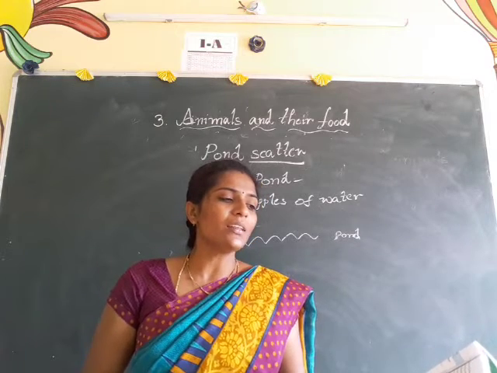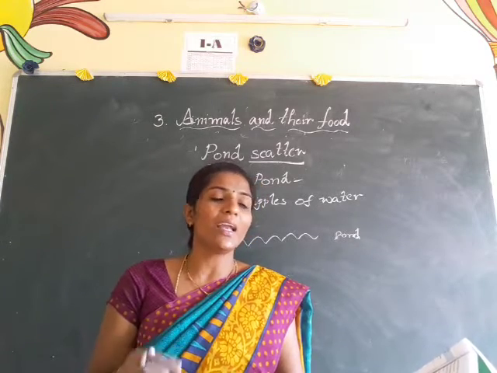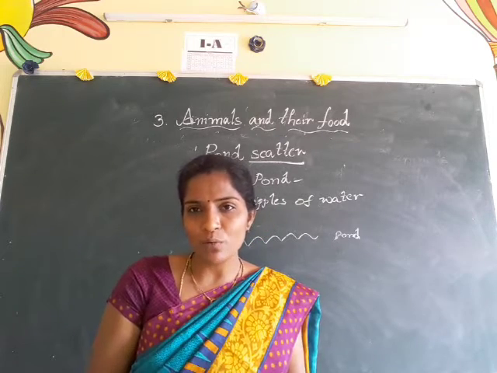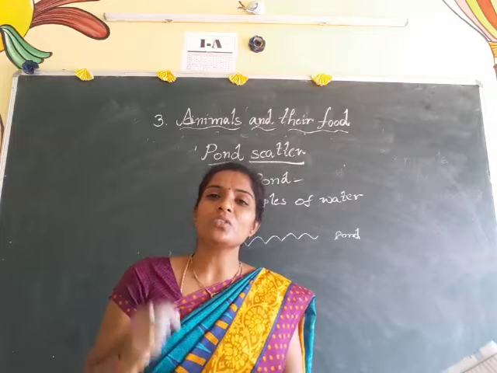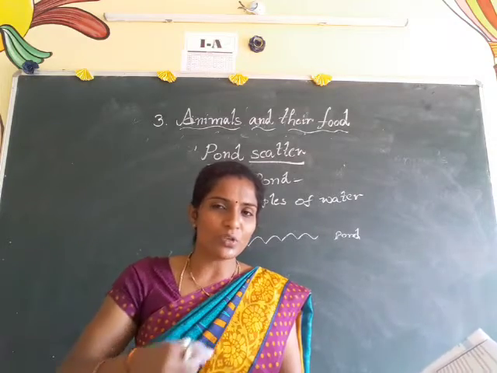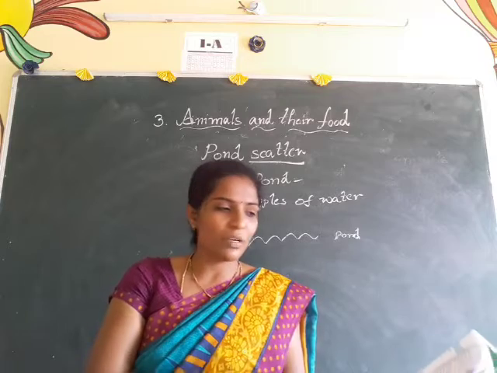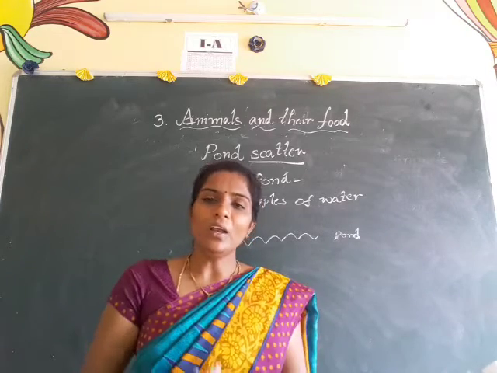And coming to the similarities between a dog and a lion, these two animals come under the carnivorous animals, and they use tearing teeth to tear the flesh of other animals. So that is the similarity between the dog and the lion.